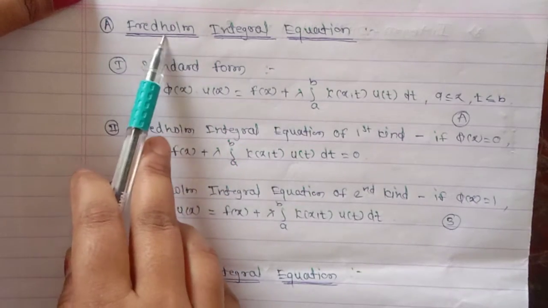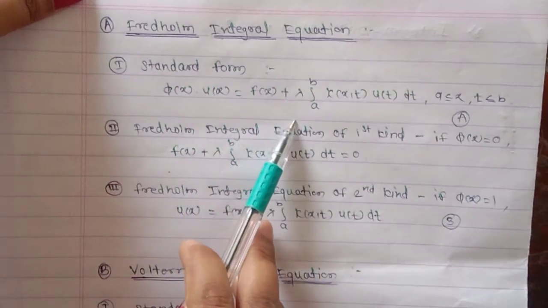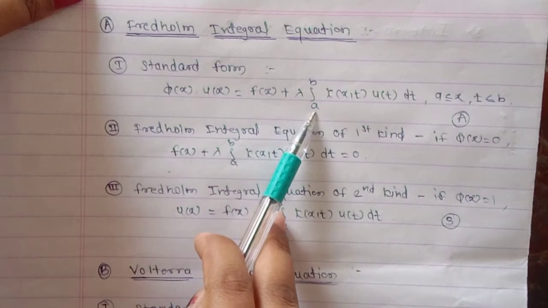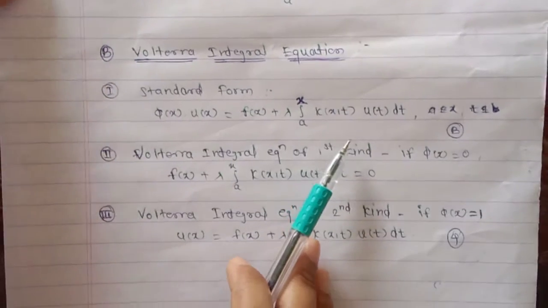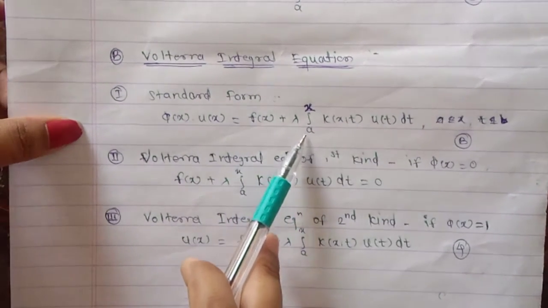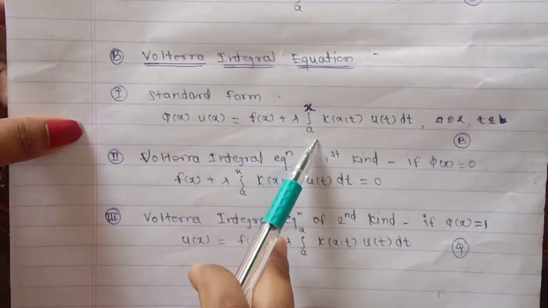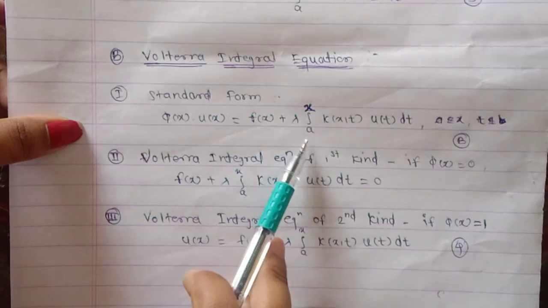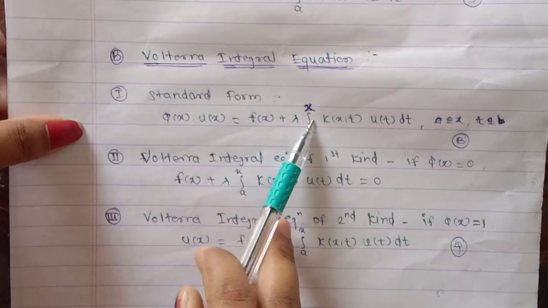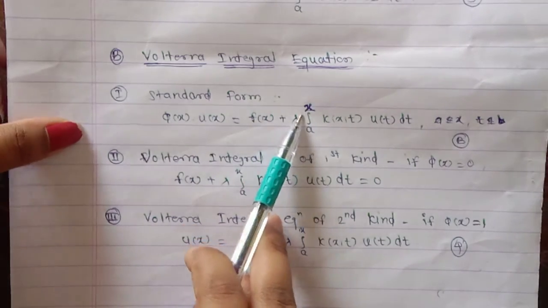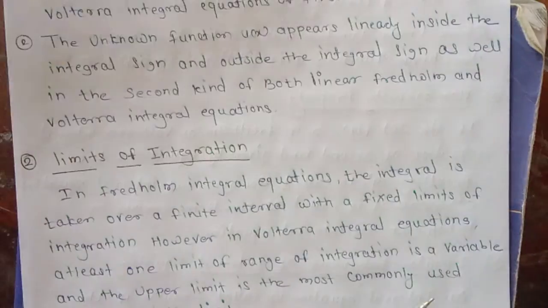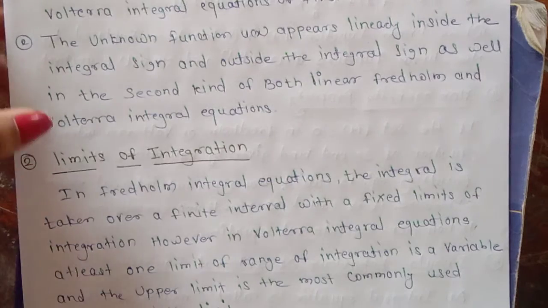So in the standard form of the Fredholm integral equation, the limits of integration are the finite constant numbers a and b, while in the Volterra integral equation, one limit of integration is a constant number a and the other is the variable x, and most probably the variable should be the upper limit. So this is about the limits of the Fredholm and Volterra integral equations.